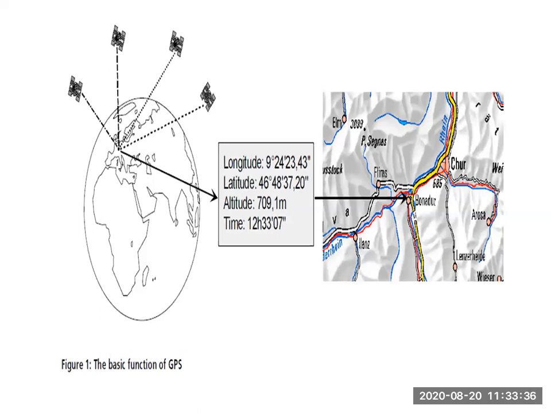Such a system is there, but here we are finding our locations, and that coordinates we will get, and for that separate satellites are there, and a minimum of 4 satellites are required to locate our position.